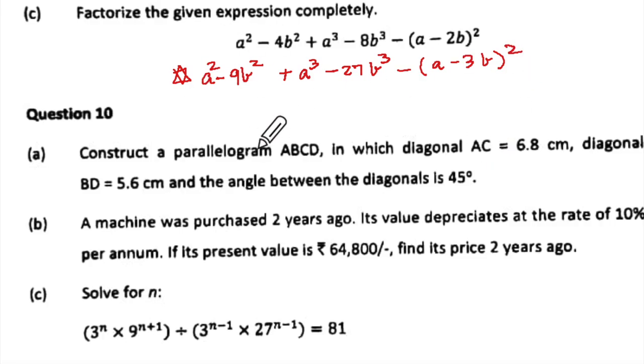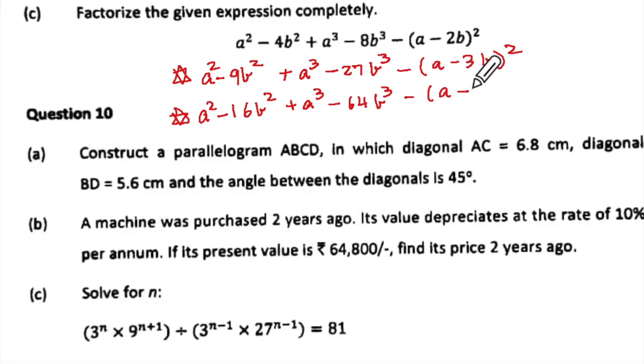Because I found it confusing. Which other question can you make? Can you make it with 4 square? Tell me what it will be. Speak. A squared minus 16B squared plus A cube minus 64B cube minus A minus 4B whole square.